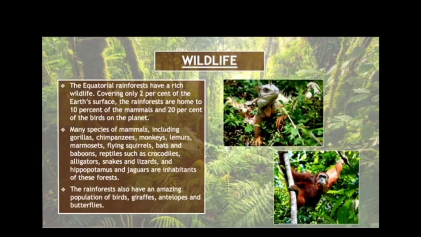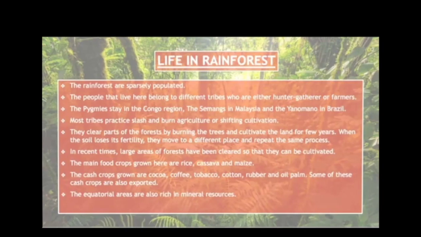Wildlife in this area. This region has rich wildlife also, covering only 2% of Earth's surface. The rainforests are home to 10% of mammals and 20% of the birds on this planet. Many species of mammals including gorillas, chimpanzees, monkeys, lemurs, flying squirrels, bats, baboons, snakes, lizards can be found here. As you can see in the picture, the rainforests are sparsely populated.